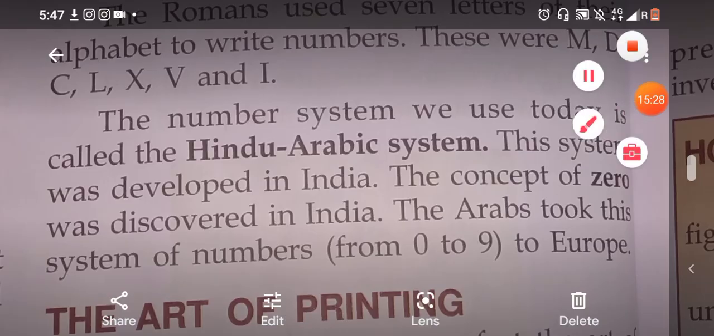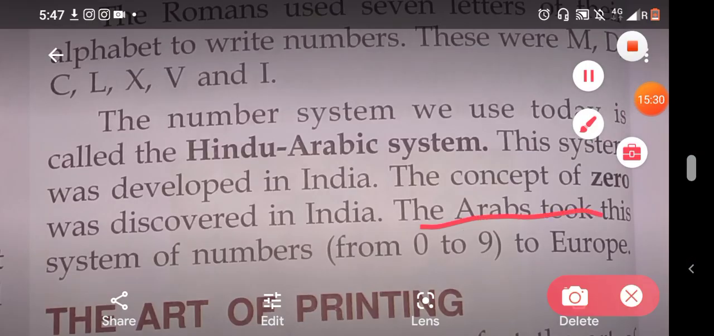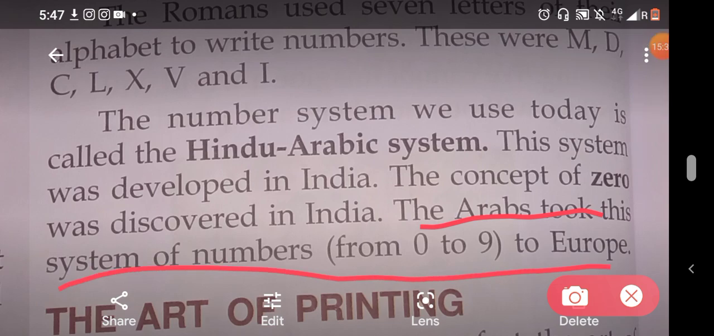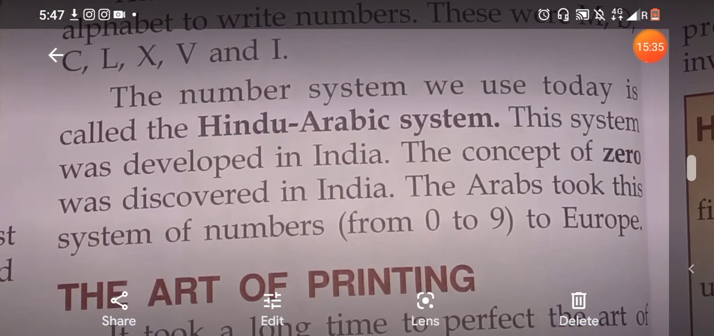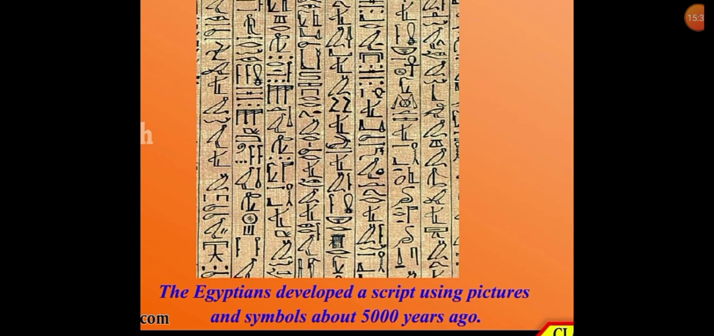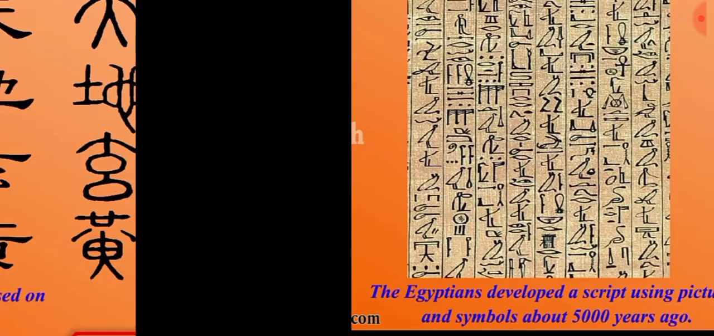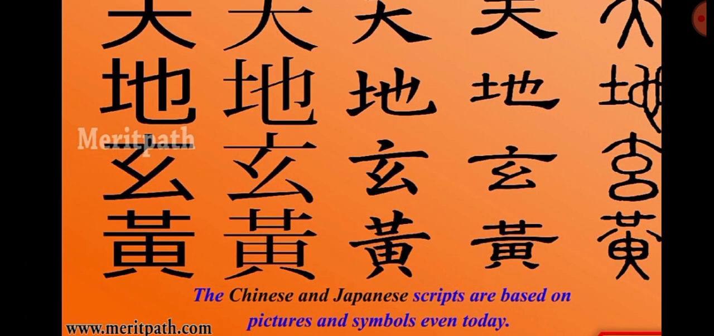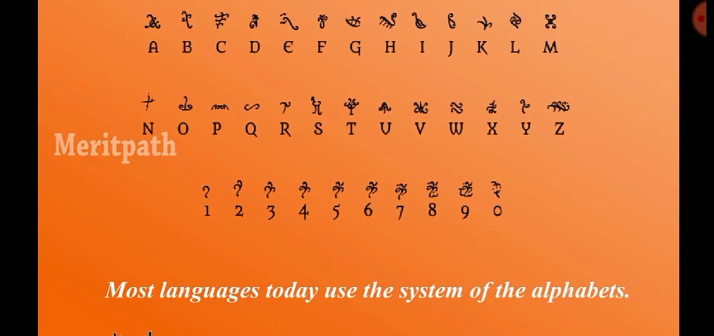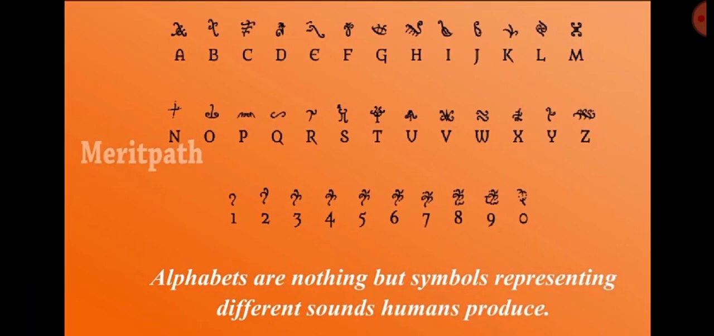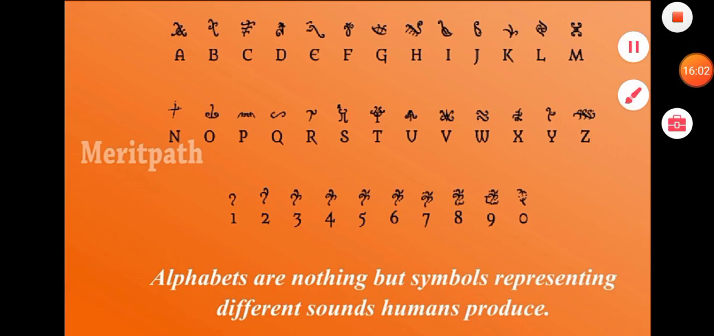So after that, the Arabs took this system of numbers to Europe. Okay, so we have read that the Egyptians developed a script using pictures and symbols about 5000 years ago, and the Chinese and Japanese scripts are also based on pictures and symbols even today. Most languages today use the system of the alphabet.